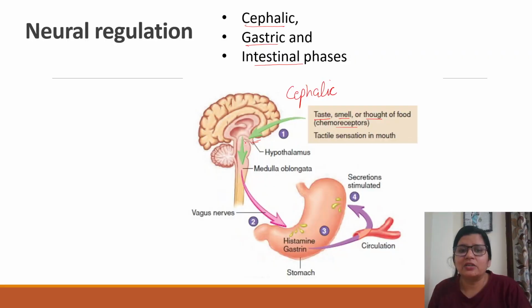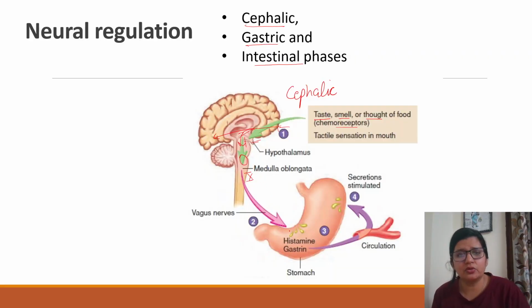Ultimately, the signal goes to higher centers, for example vision. The visual pathway will obviously go to the visual cortex, but here we are not talking about that pathway. All the efferents also come to the brainstem. So the signal ultimately comes to the medulla, right, from where the vagus nerve emerges, via the vagus nerve. So here we are talking about taste, smell and thought of food. This signal goes to the medulla, stimulating the vagus nerve.